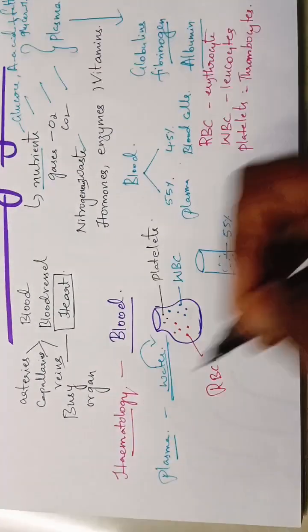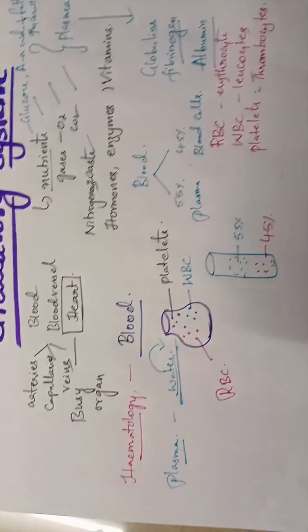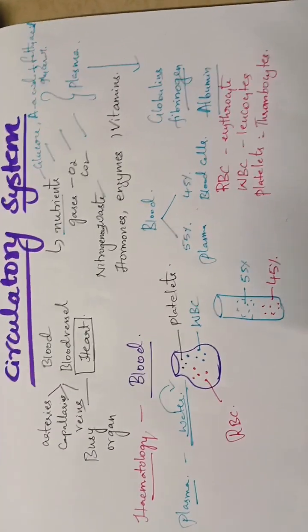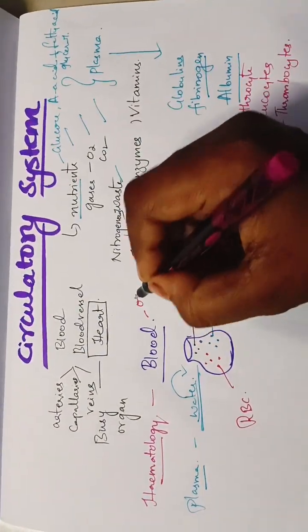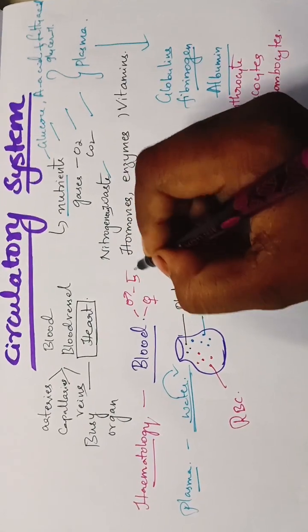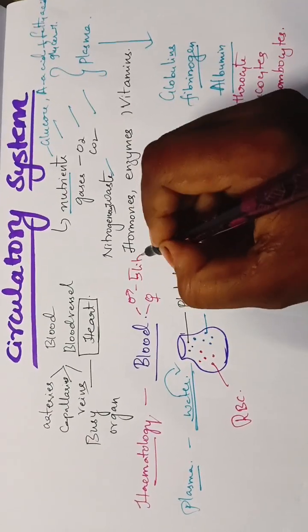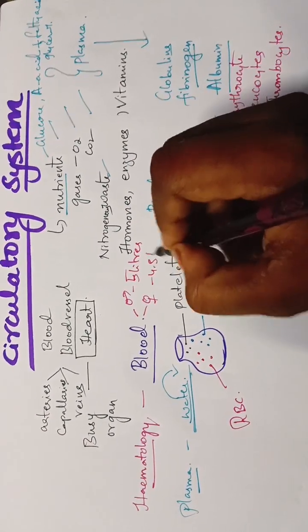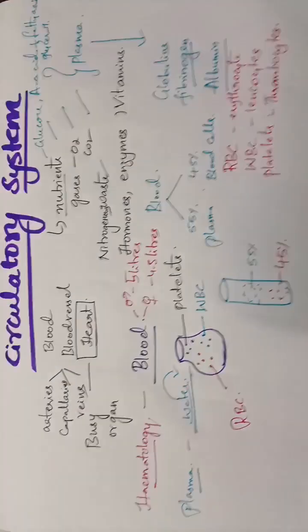The study of blood is called hematology. The blood volume also varies from males to females. In males, it is approximately 5 liters, whereas in females, it is about 4.5 liters.